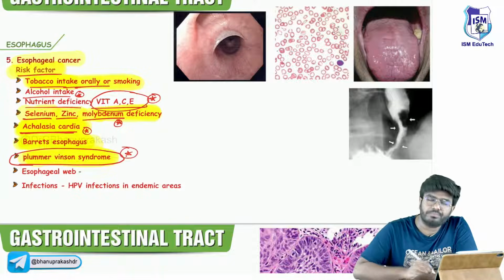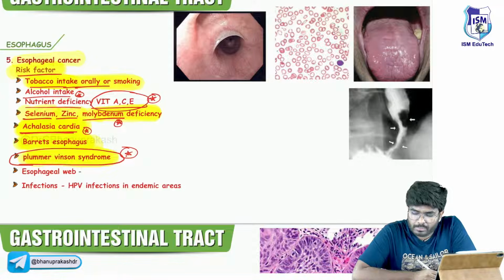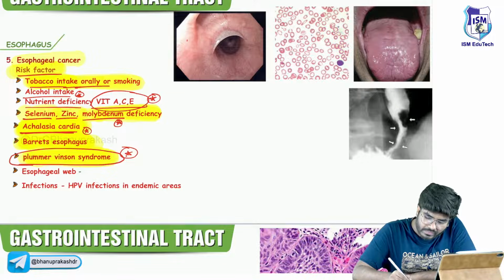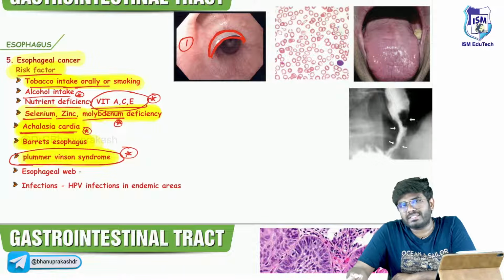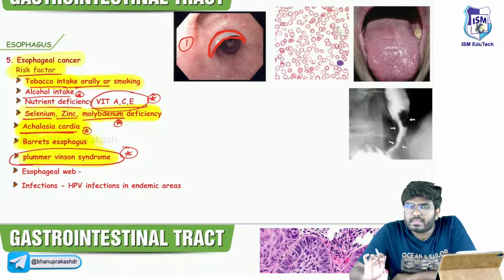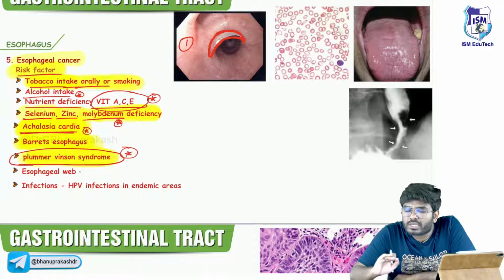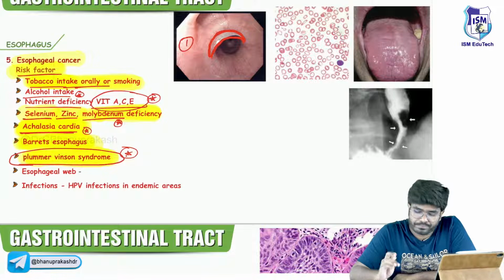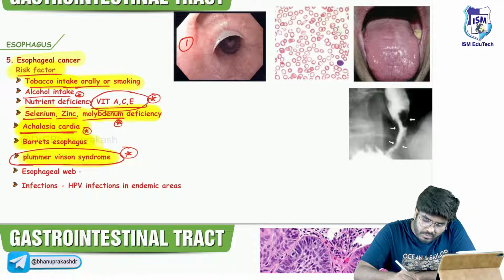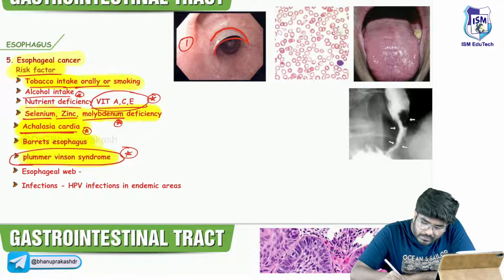Plummer-Vinson syndrome. Sir, what is this Plummer-Vinson syndrome? In Plummer-Vinson syndrome, the patient is going to have three features. Feature number one, the patient is going to have a web, mucosal webbing. We also call it an esophageal web. In the esophagus there is a web, sir, a protrusion of the mucosa. This is the esophageal web.